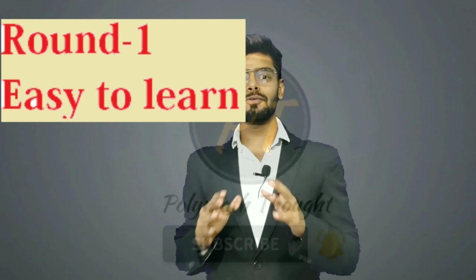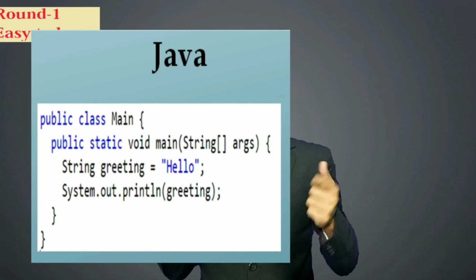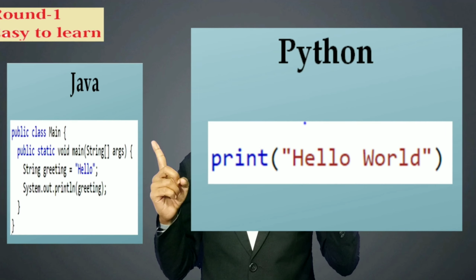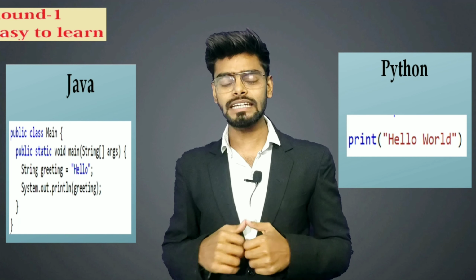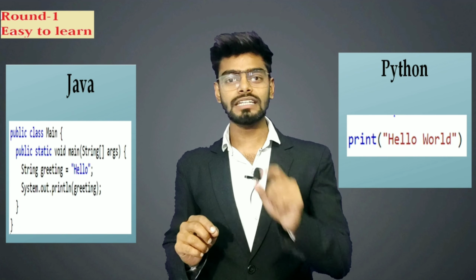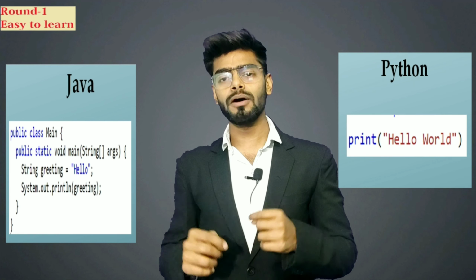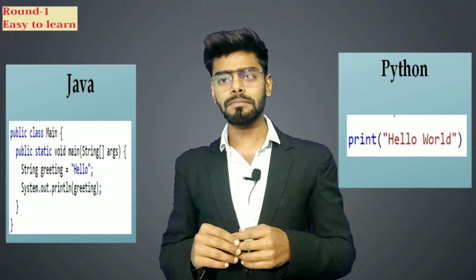So guys, here we are on round 1, which is all about which language is easy to learn. So these are the syntaxes for the programming languages. This is for Python and this is for Java. As you can see, for Python, it's a print statement which is a single line statement, and it's all for the learning purpose.